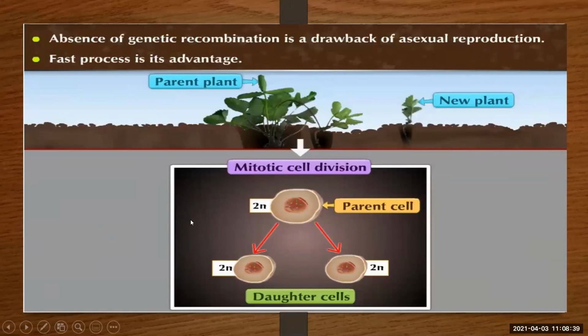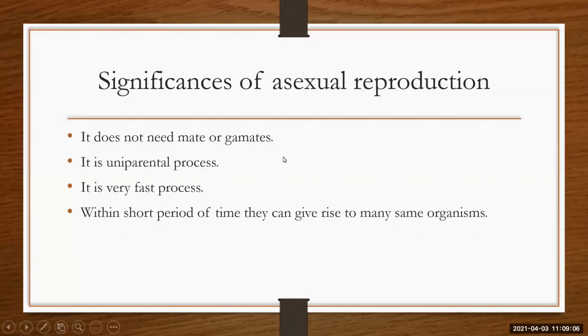But in sexual reproduction, where the fusion of gametes is taking place, you will find variations in offsprings. And what is the advantage of this process? The advantage of this process is that it is a fast process. Within a short period of time, you will give rise to many offsprings. So the significances of asexual reproduction are: it does not need a mate or gametes. It is a uniparental process. It is a very fast process. Within a short period of time, they give rise to many identical organisms.